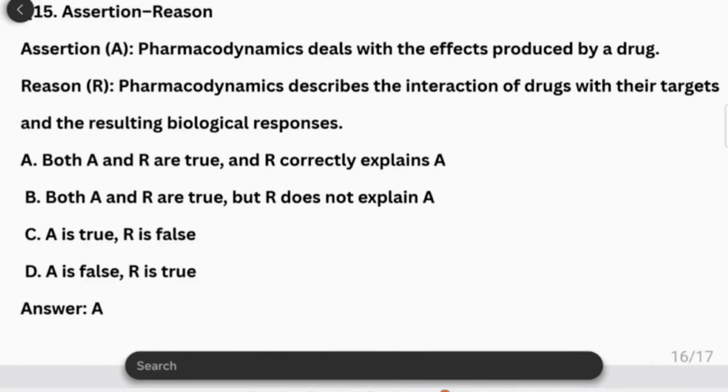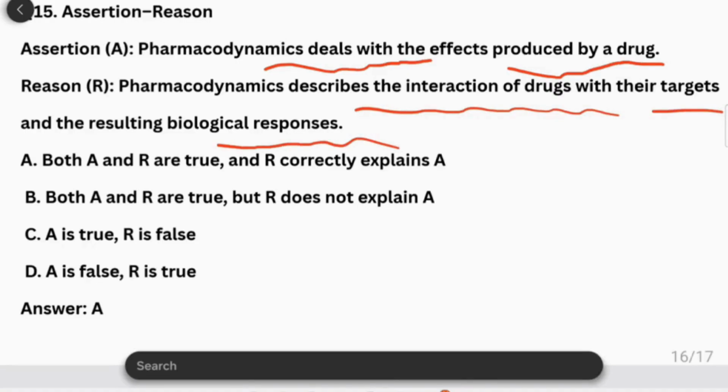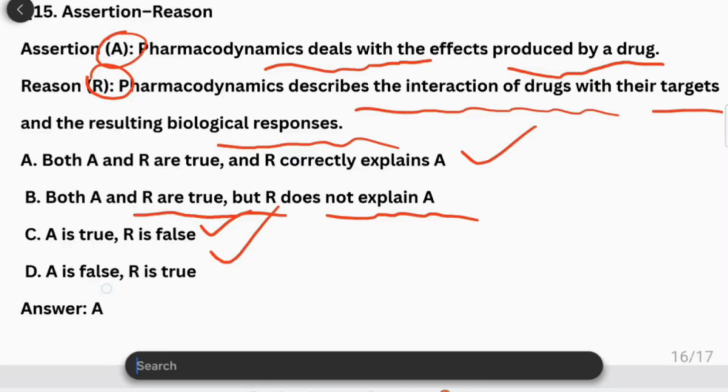Then, assertion: pharmacodynamics deals with the effects which are produced by the drug. Reason: pharmacodynamics describes the interaction of the drugs with their targets resulting in the biological response. Option A, both A and R are true and R correctly explains A. Option B, both A and R are true but R does not explain A. Option C, A is true, R is false. Option D, A is false, R is true. What is the answer? Answer A, that is both A and R are true and R correctly explains A.